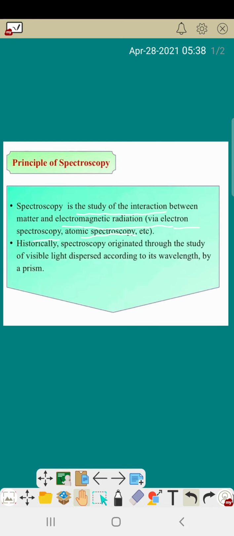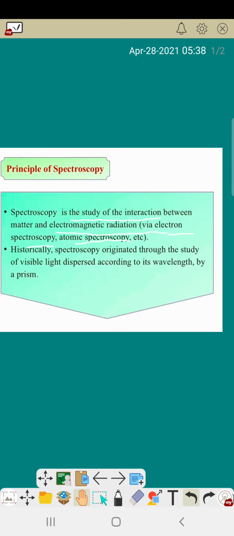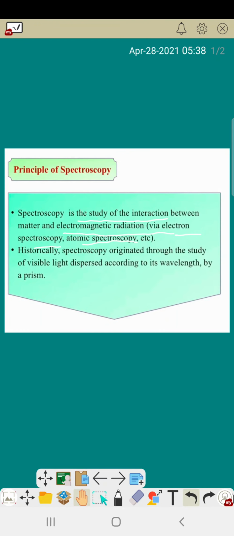This light is dispersed or scattered or deflected into many lights of different wavelengths. So we can see many colorful lights for their different wavelengths. So this is a real life example of spectroscopy.